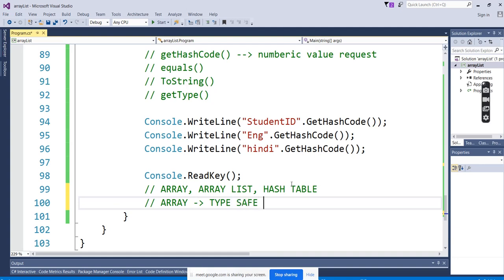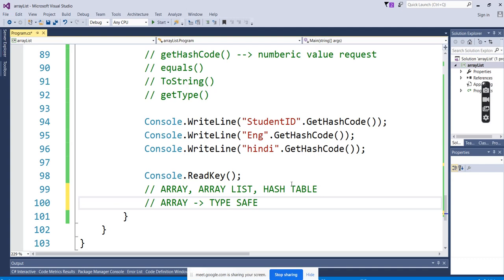Why is it type safe? When we say type safe, it is when there is no confusion between the data types and no confusion about the sizing. We know well in advance in the array: an integer array allows only integers, an array of strings allows only strings, and size 10 means only 10. So it is very safe, very strict. It makes you follow a particular rule.